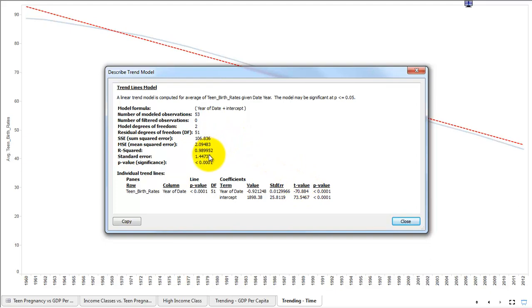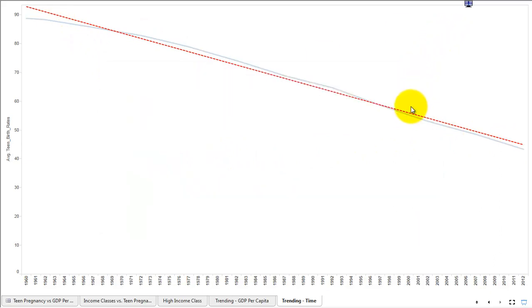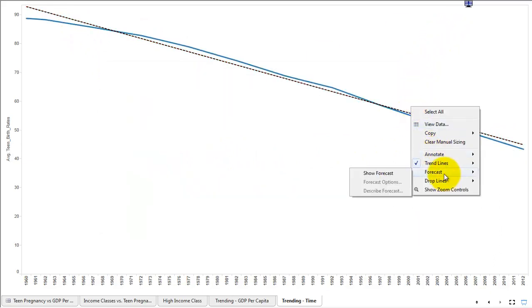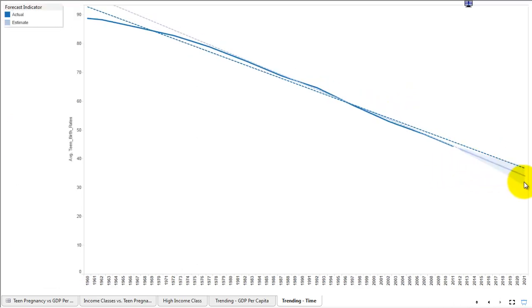The r-squared is 0.9899, which means it's basically a 99% fit, roughly. I know that's not the correct statistical analysis, but it's basically a strong relationship between the linear trend and the data.